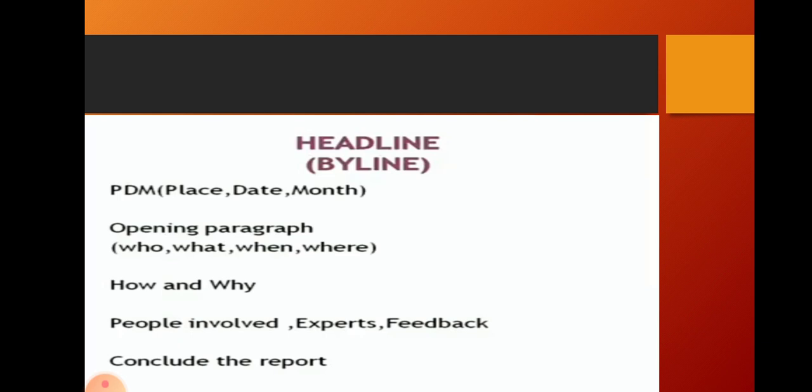Got it, children? Yes. Here look once again. PDM refers to place, date, month, everything mentioned. In that opening paragraph, the WH questions should be there. Then the second paragraph, that is the middle paragraph: how and why that event happened, people involved, experts, feedback, all this you have to include. Then conclude the report with an optimistic note.